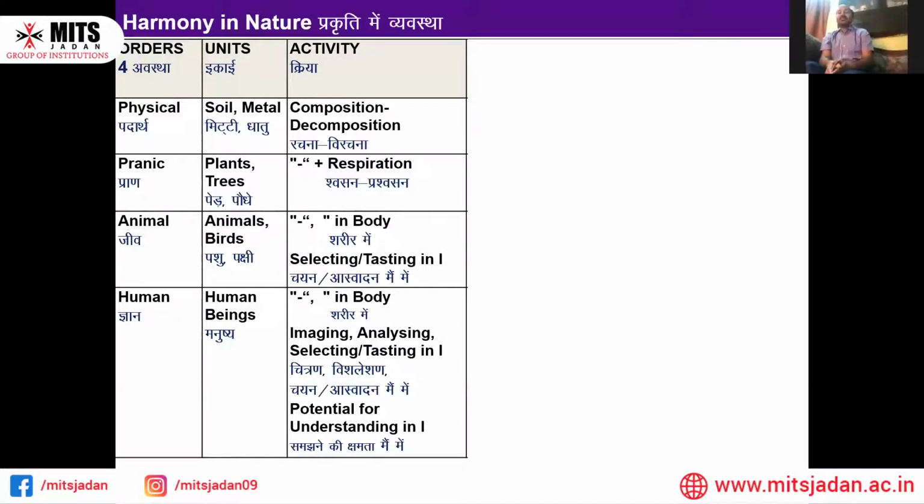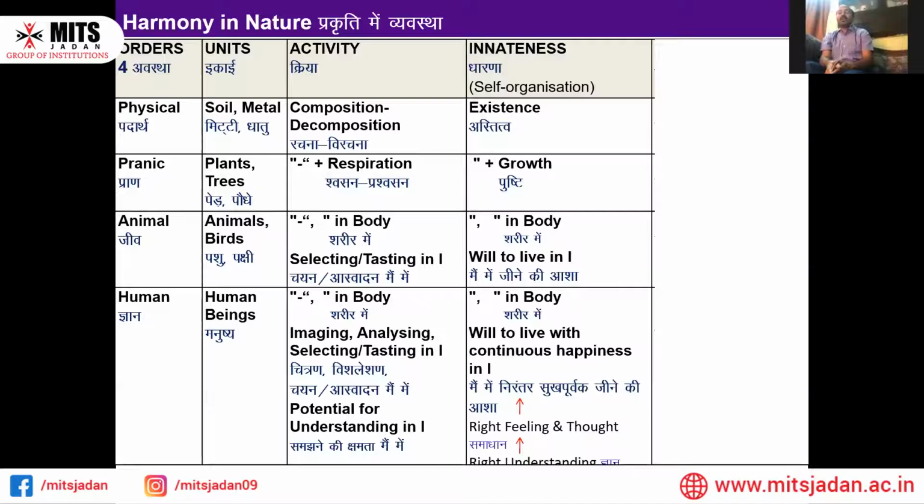Next, we are going to read in this particular sequence, and that is the innateness. Innateness is the actual nature of a particular unit. When we talk about physical, materialistic units, it is existence. We can see and feel the air, the water, the stone, metals.